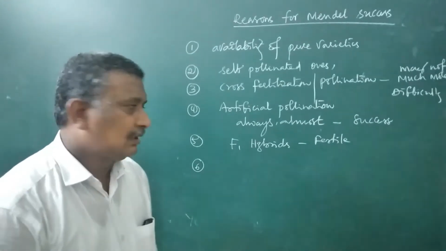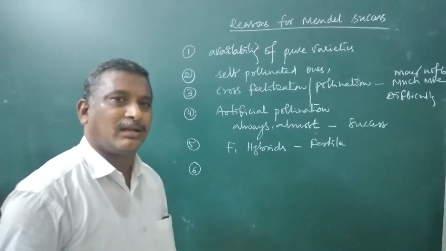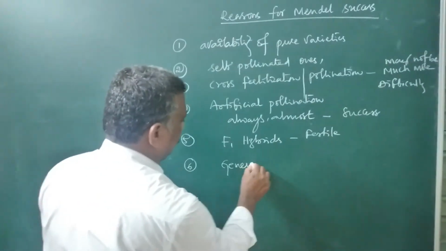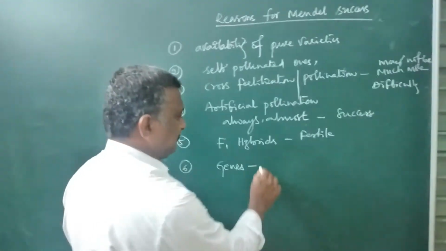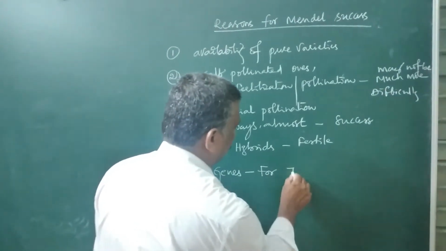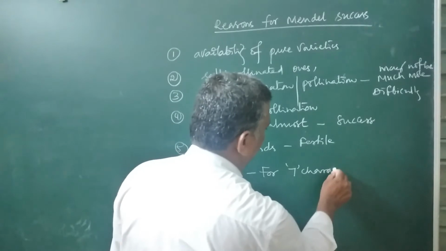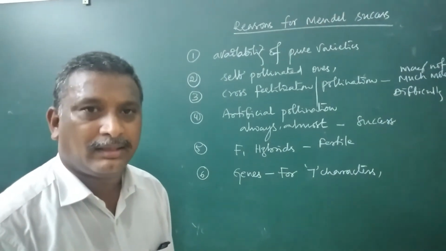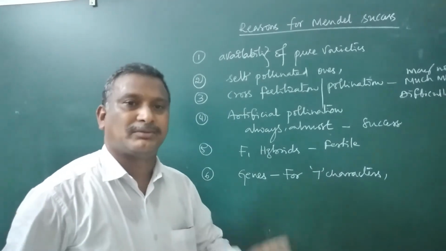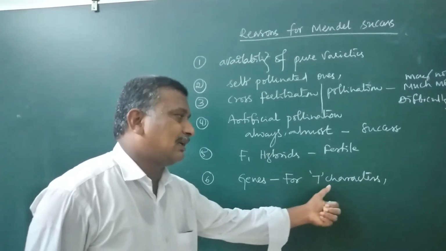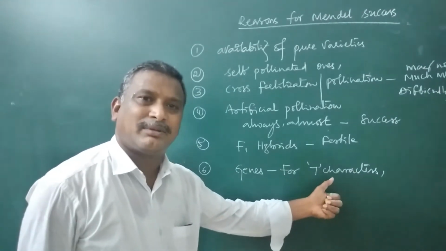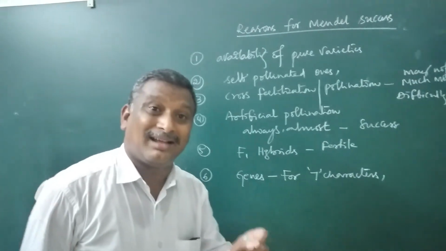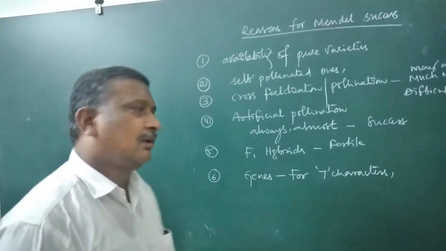are, we already learned about all of them, but here the genes for 7 characters are present on different chromosomes. They are not present on a single chromosome. The genes for 7 characters which were selected by Mendel for his experimentation are located on different chromosomes, but not on a single chromosome.